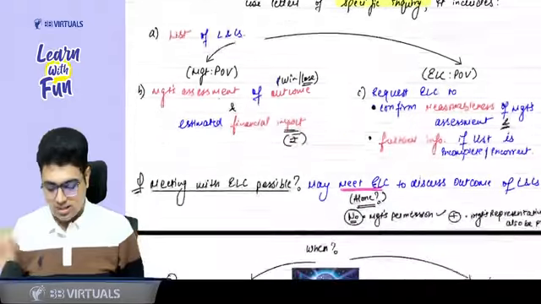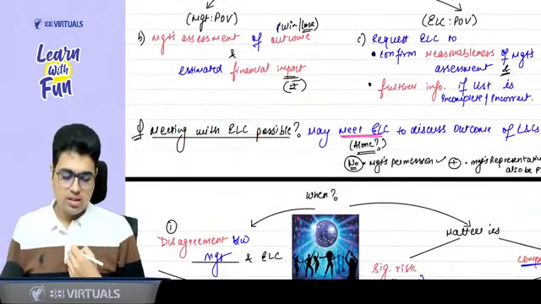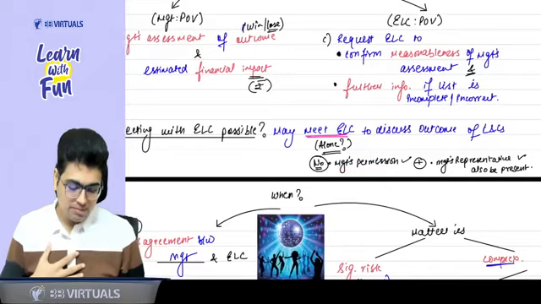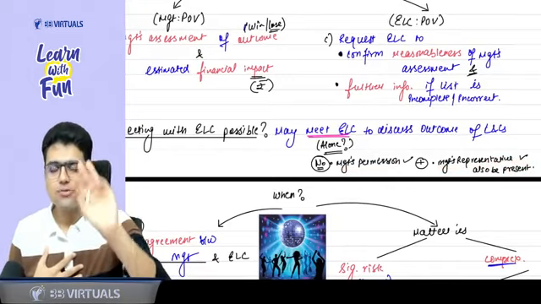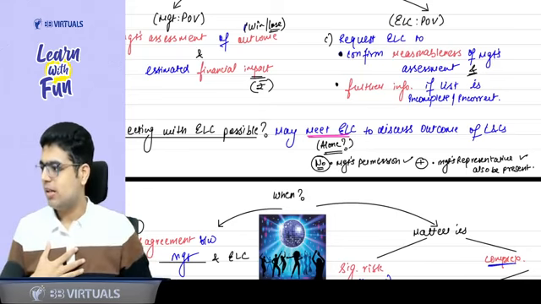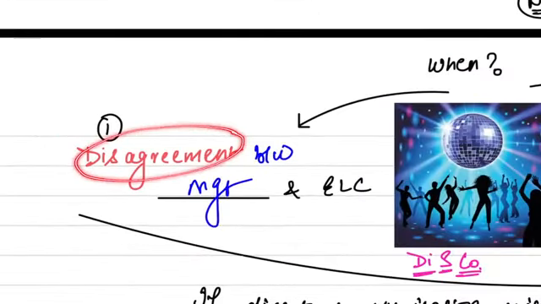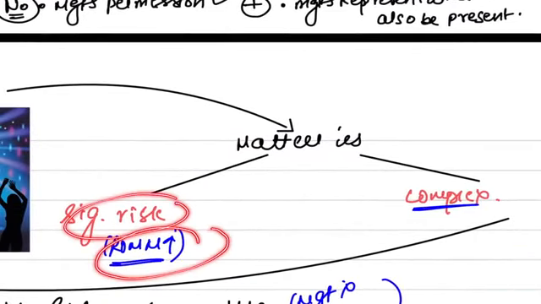Easy, easy, sir. Sometimes you may also ask that I want to meet the external legal counsel. Sir, can we meet him alone? No. You need to take management's permission, plus one of the management's representatives will also be present. Now, sir, there are three cases where you can meet external legal counsel. What are those three cases? Come on. First case, there is a disagreement between management and external legal counsel. Second case, this is a matter of significant risk. Risk of material misstatement is high and the matter is complex. So to understand the matter, you want to meet the external legal counsel.